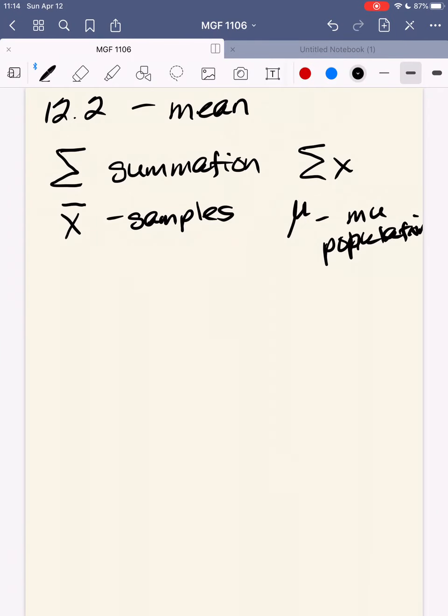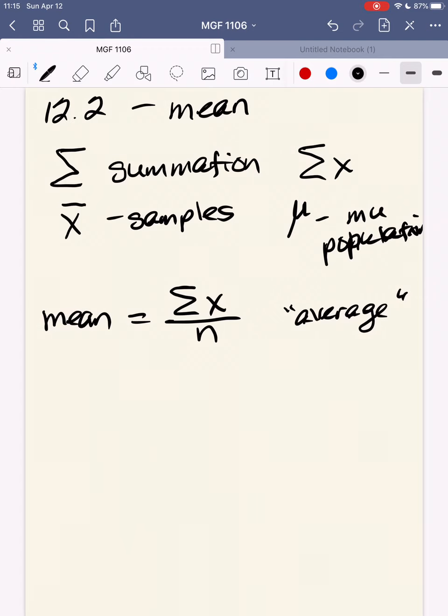So let's go ahead and look at mean. The formula we're going to use for mean is going to be the sum of all of our x's divided by the number of items. Most of you know this as an average. If you want to figure out your grade and nothing's weighted, you can add your test scores, divide by the number of tests. That's the whole idea behind this.